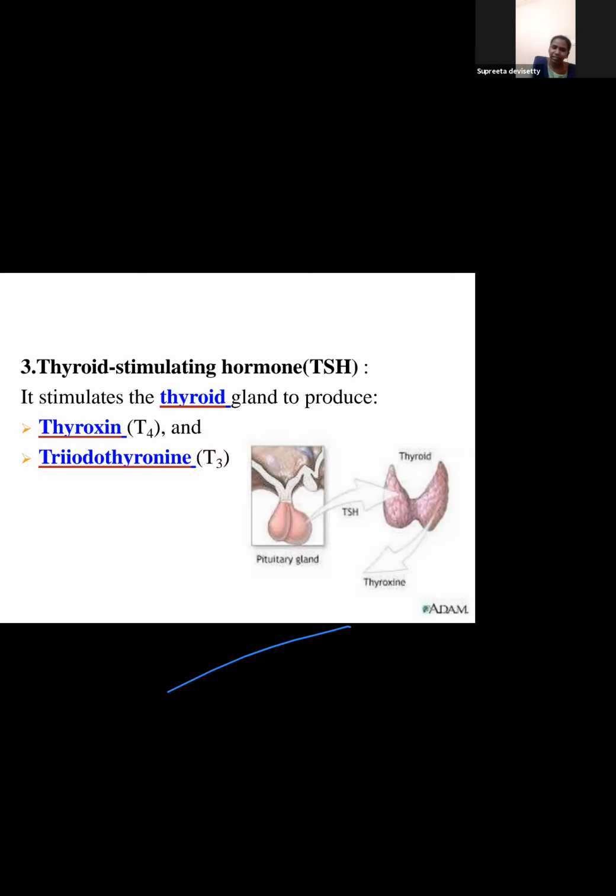So TSH from the anterior pituitary gives a signal to the thyroid gland saying you secrete T3, you secrete T4. If TSH says stop, then it will stop secreting T3 and T4. Many times when we send people for a thyroid profile test, T3 and T4 will be normal, but TSH will be abnormal.